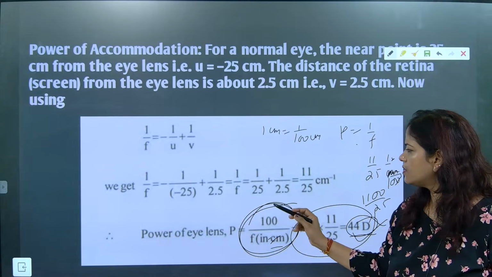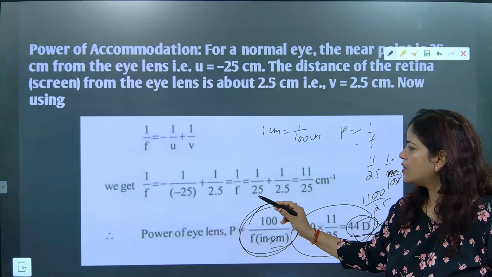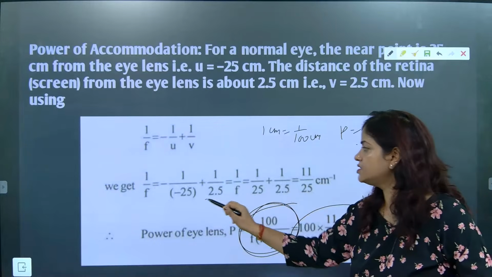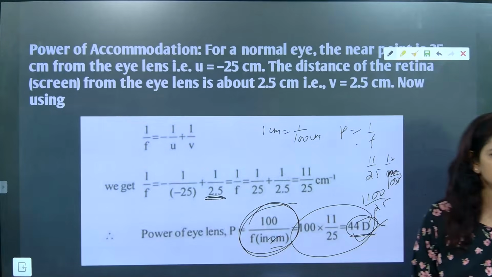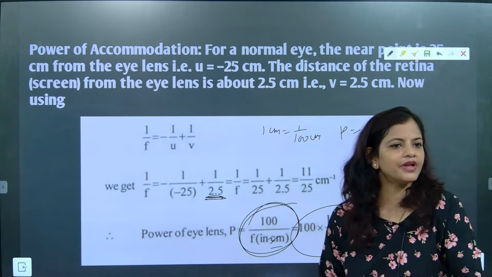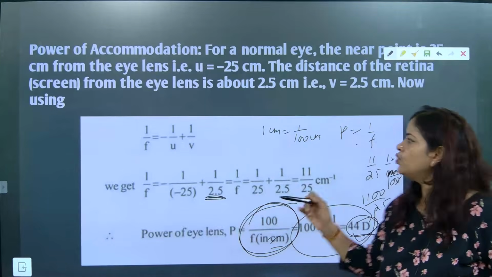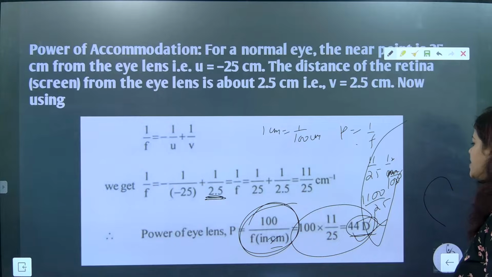See, this is the object distance. Object distance will be plus after the lens. U is, now look here, if you will be checking this one out,